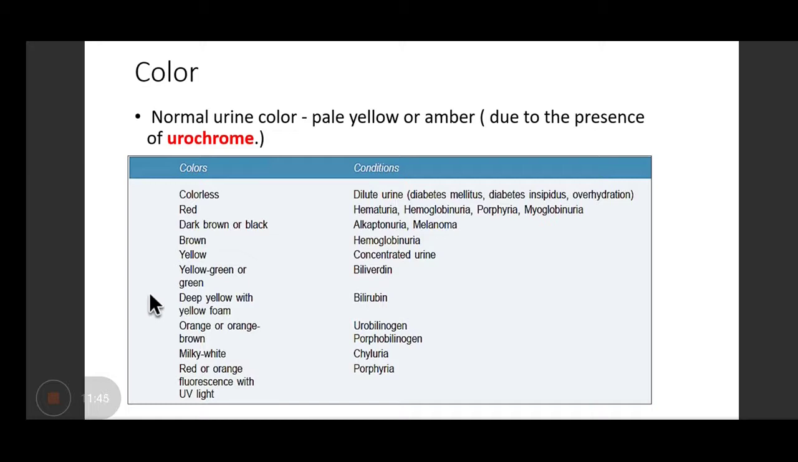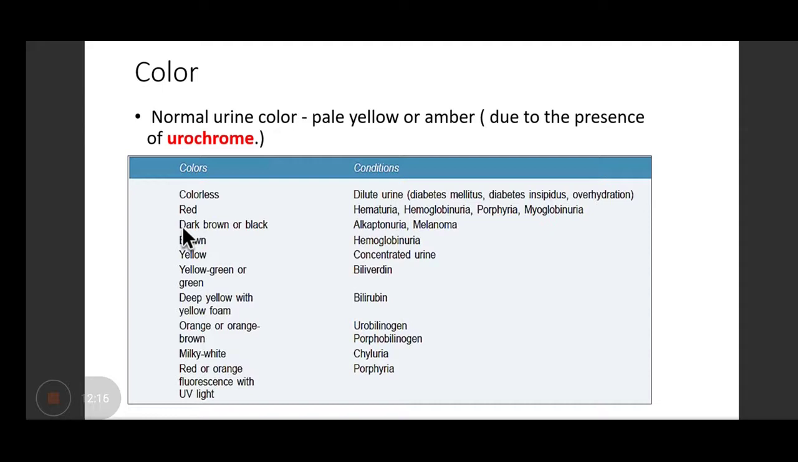So the normal color of urine is pale yellow or amber color, as we say in the book. And it is because of the presence of the pigment urochrome, right? This urochrome is derived from bilirubin, right? So it has to be pale yellow. In the case that we discussed, the patient was excreting colorless urine, right? So colorless urine is seen when the urine is diluted, seen in the conditions as we discussed.